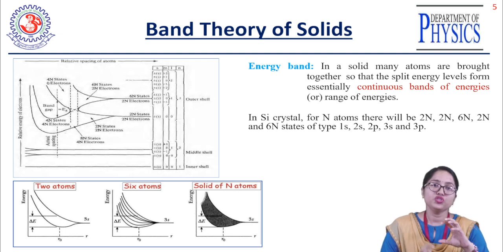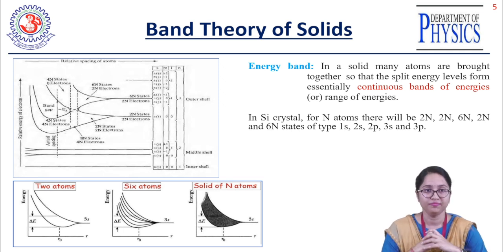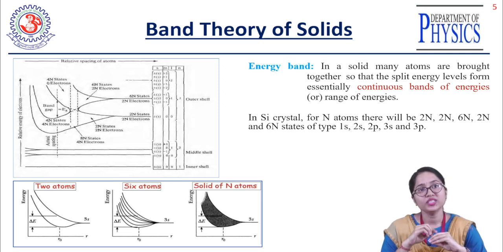For the electrons or orbits present in the inner shell, when you bring n atoms closer to each other, the splitting is not affected as much as in the outer shell, right? The interaction is there and the splitting of the energy level exists, but it is not as prominent as in the outer shell. The electrons in the outer shell orbit interact more prominently with the electrons of the other silicon atoms as compared to the electrons in the inner shells, right?